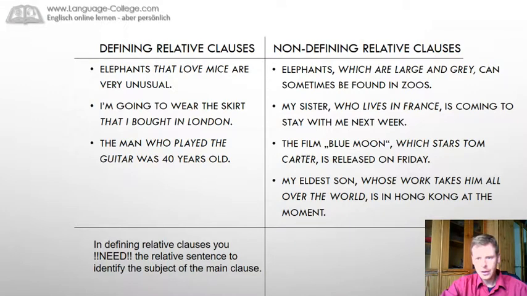My sister, who lives in France, is coming to stay with me this next week. I already identified my sister, so who lives in France is just additional information. We put it in commas. If I've got two sisters and one is living in France and the other one in Berlin, then it might be a defining relative clause because I want to find out which sister is coming. But here I've only got one sister, so I'll leave it out.